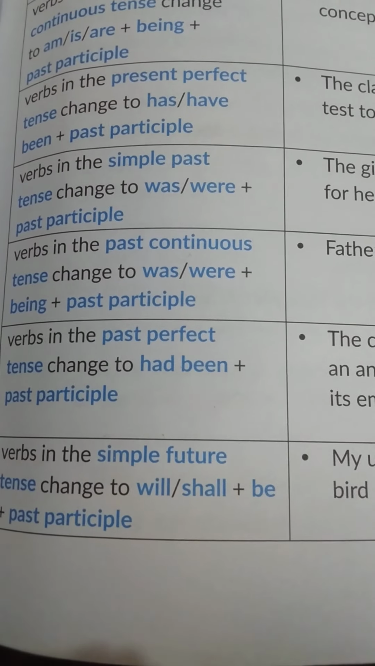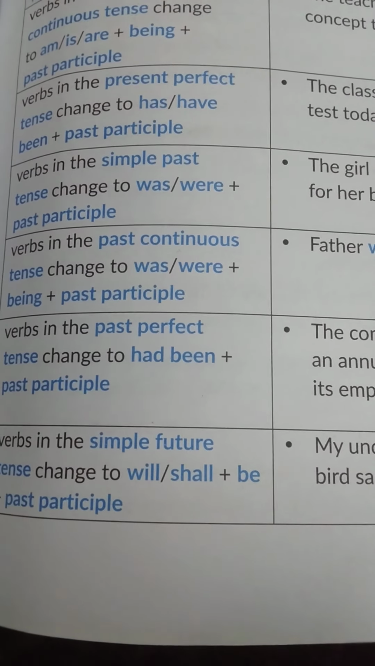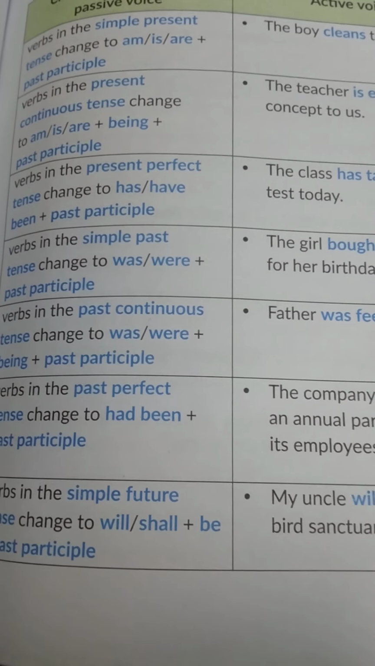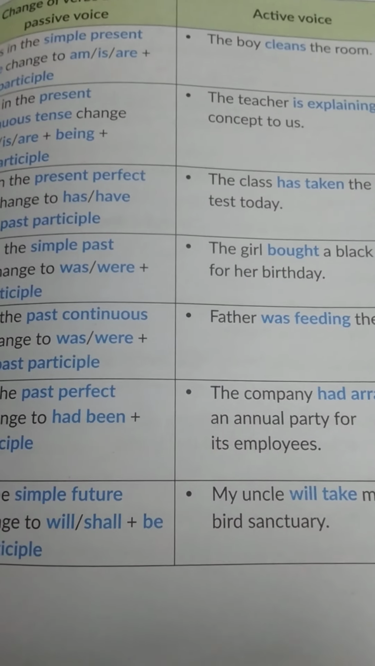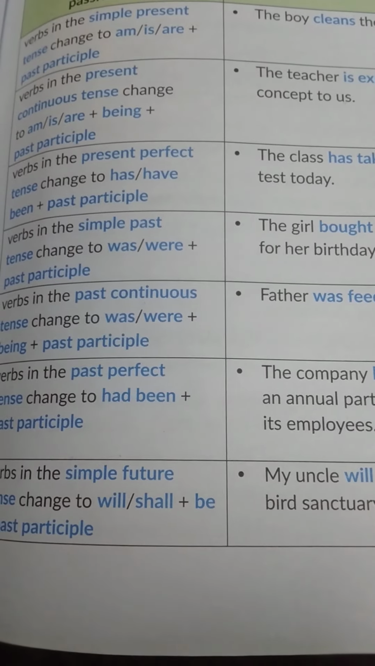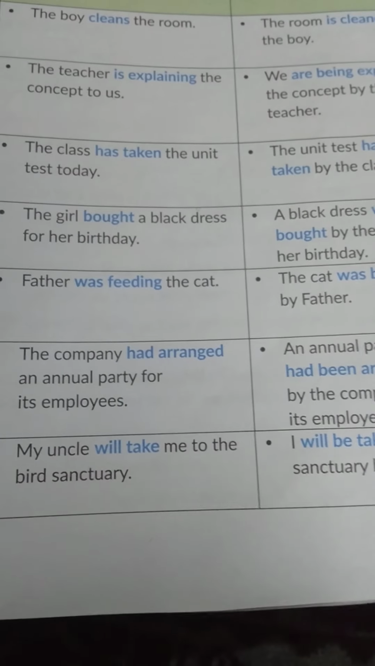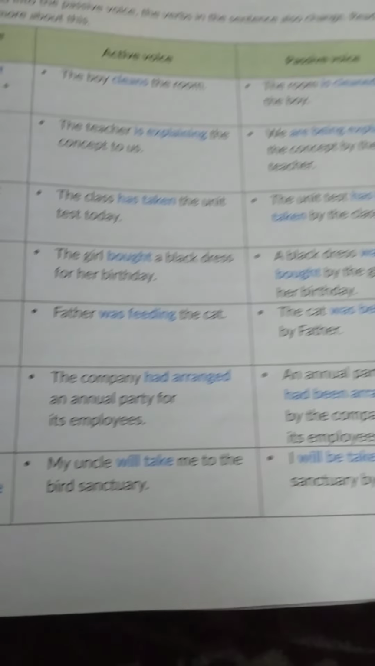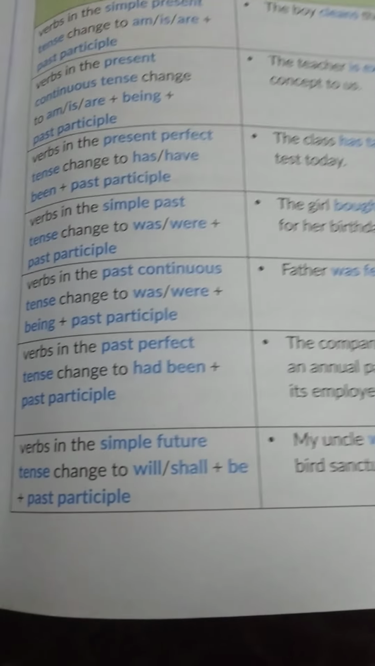Verbs in the past continuous tense change to was or were, being and past participle. Similarly, like present continuous, where is, am, are was used, here was, were will be used, and being and V3. Father was feeding the cat; the cat was being fed by father. Fed is the third form of the verb.